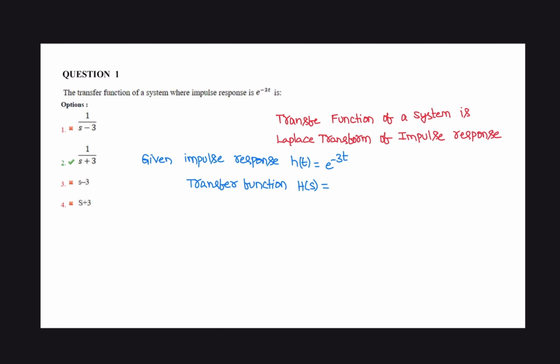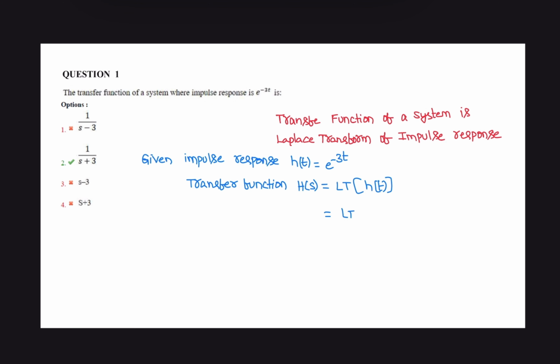The transfer function of a system whose impulse response is e power minus 3t. Given the impulse response is e power minus 3t, they ask to calculate the transfer function. We know that the transfer function of a system is the Laplace transform of the impulse response, that is, Laplace transform of h of t.